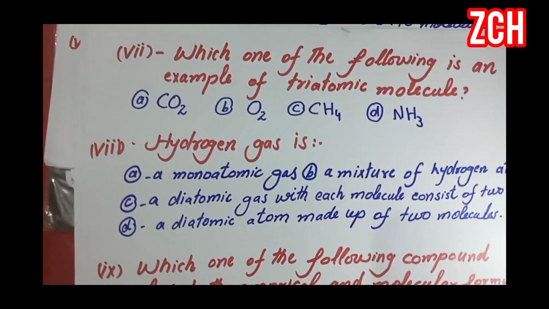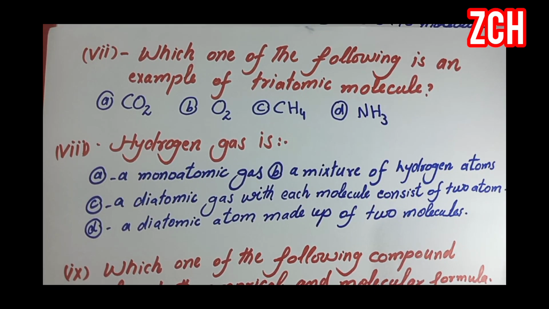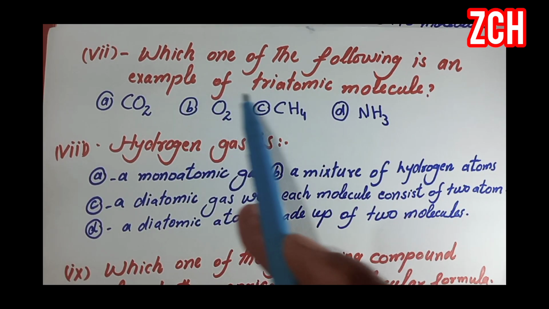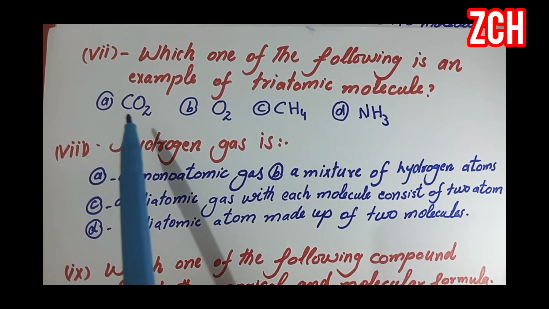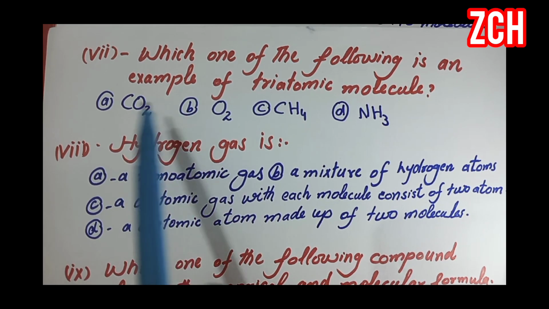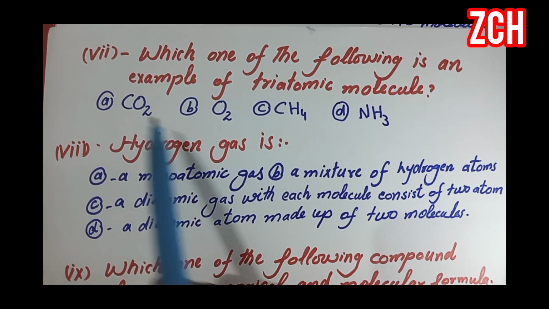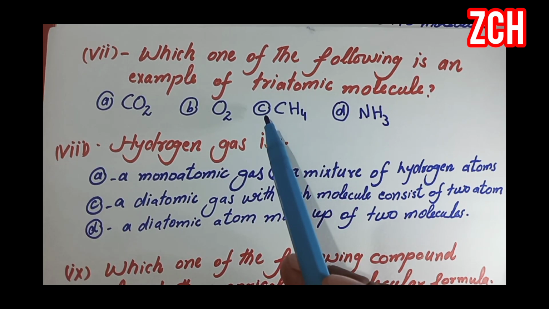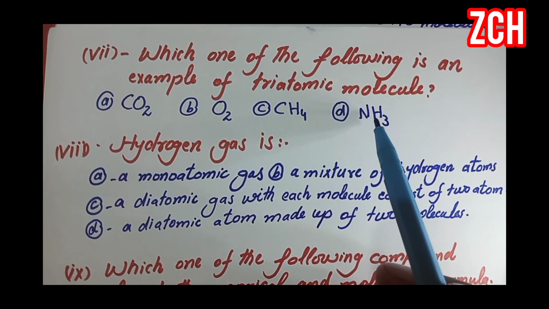Next, which one of the following is an example of a triatomic molecule? A triatomic molecule consists of 3 atoms. Option A, CO2 carbon dioxide, B, O2 oxygen molecule, C, CH4 methane, and D, NH3 ammonia.